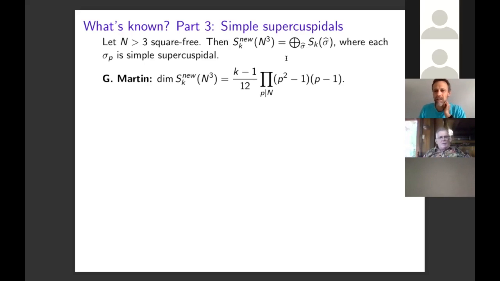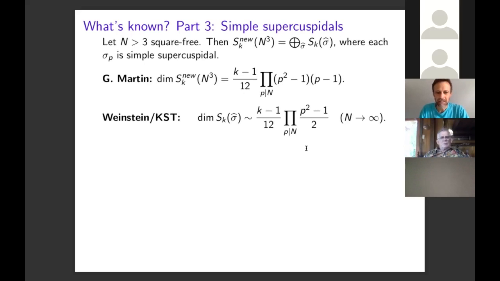So we might expect that the dimension of a given subspace would be, we would just divide each pth factor by 2 times (p minus 1). And it turns out that's exactly correct, at least asymptotically. The dimension of the subspace S_k(sigma hat) is asymptotic to (k minus 1) over 12 times (p squared minus 1) over 2, which is what you get when you take the full dimension and divide it by the number of local simple supercuspidal representations.